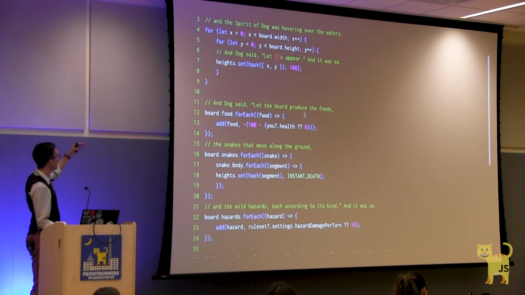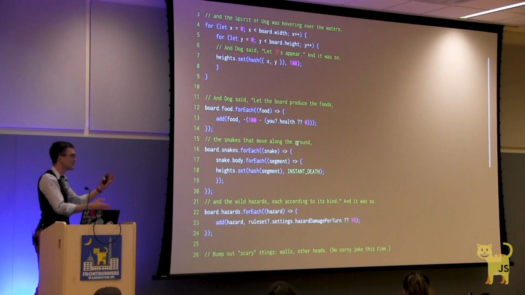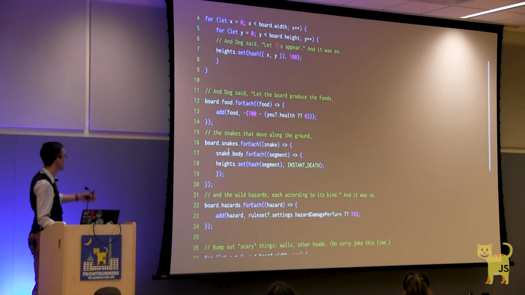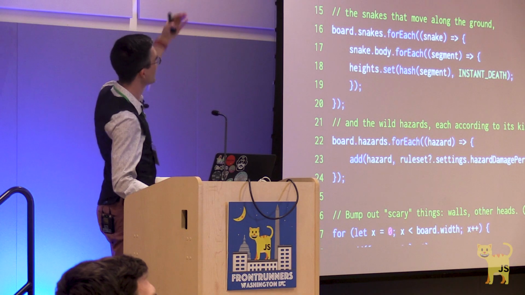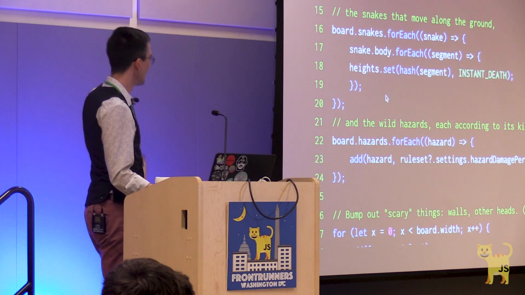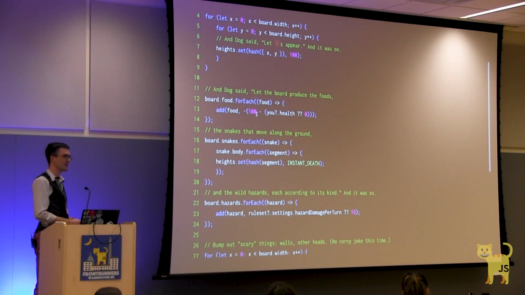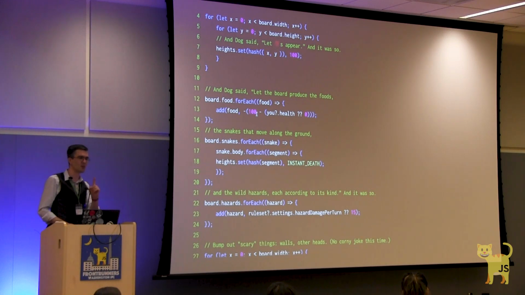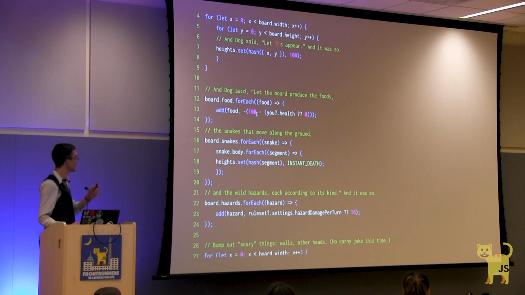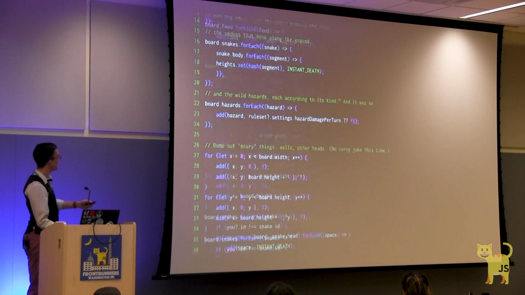We're going to loop through the board and calculate the height based on it has food, add to the height. It has snakes, or it has food, lower the height. It has snakes, add to the height. It has a hazard, add to the height. With one caveat, you'll notice some funky math in here. We need to make sure these scores stay positive. We have something called an infinite loop. Those, I understand, are bad. But as long as we do that, we get our height map.